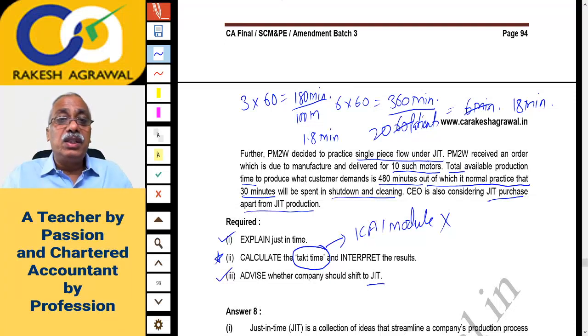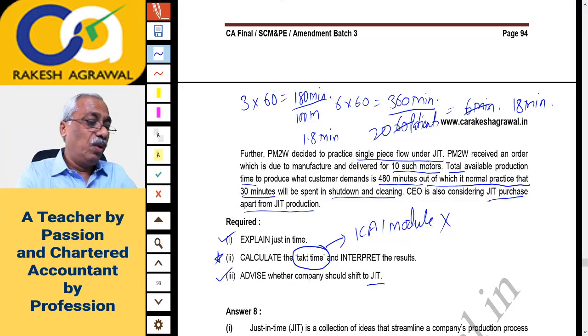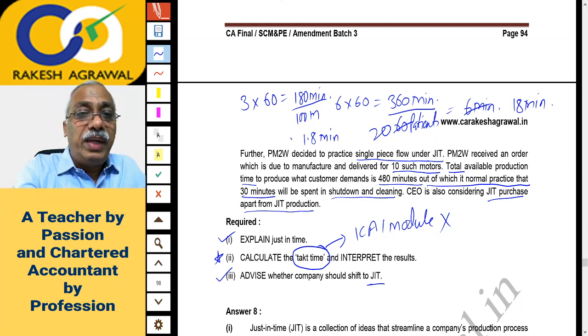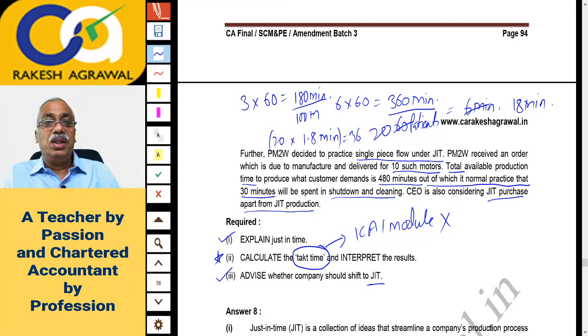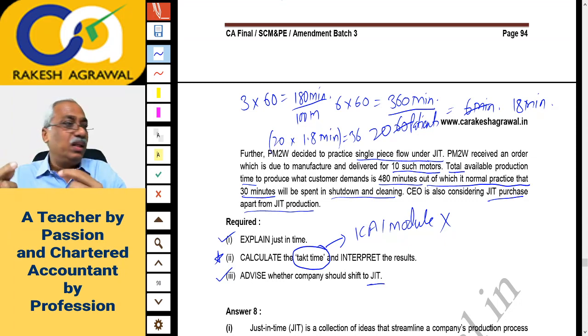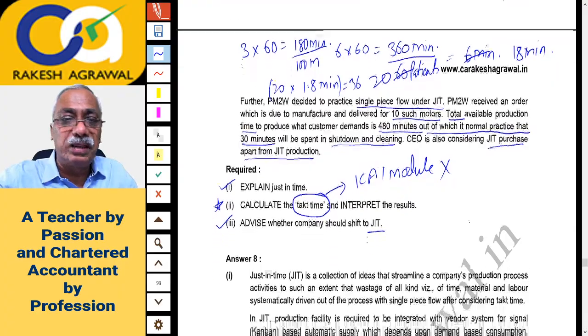So if the question is for 20 marks, then what you should do? 1.8 minutes into 20 marks. It means for a 20 marks question, you can spend how much time? 36 minutes. That is how it is. So this 1.8 minutes per mark is a takt time. That is the available time for each unit or gap between 2 units or 2 marks. That is the concept.